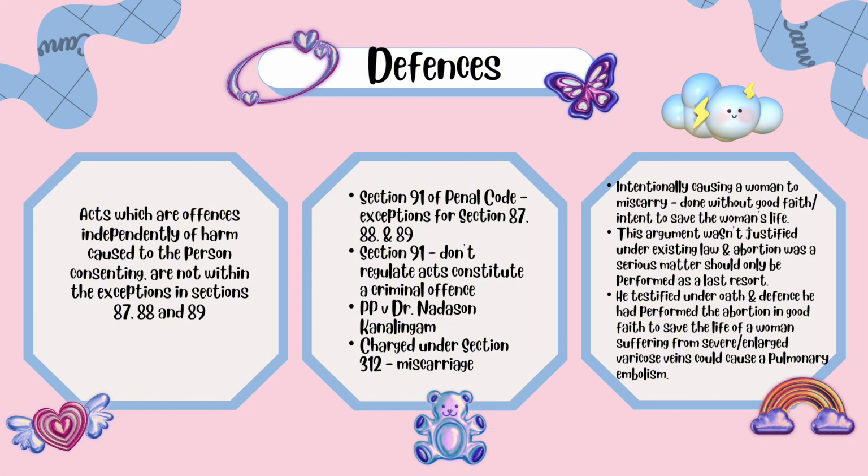The court concluded that this argument was not justified under existing law and the abortion was a serious matter that should only be performed as a last resort to save the woman's life or prevent her from developing a mental health disorder. Dr. Nadasen was charged under Section 312 of the Penal Code for causing a miscarriage. However, he testified under oath in his defense that he had performed the abortion in good faith to save the life of a woman suffering from severely enlarged varicose veins that could cause a pulmonary embolism.